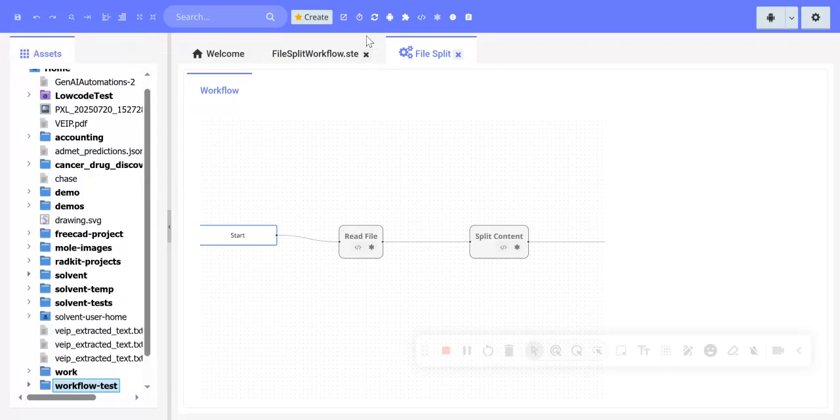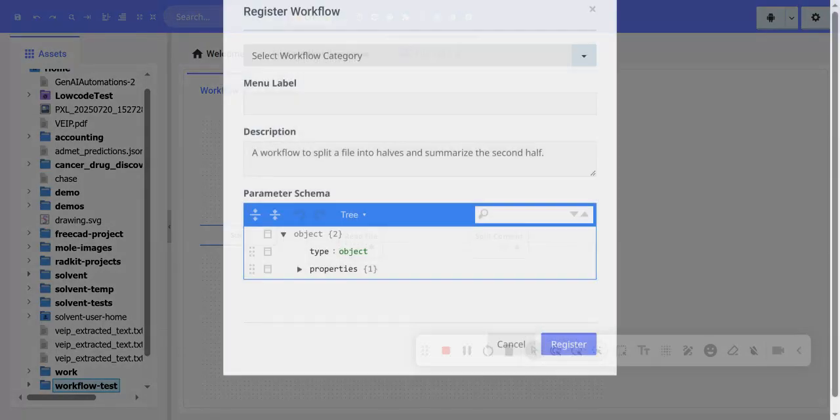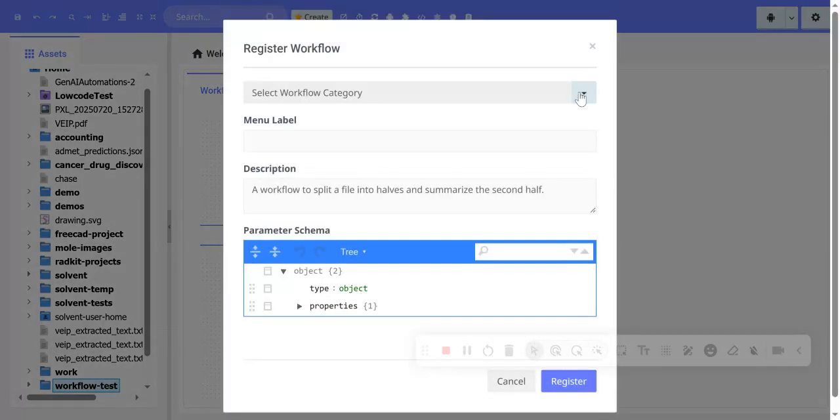Alright, so with that, we can try to run it. It's going to prompt us to register the workflow because you have to register it before you can run it. I'll say yes. And it'll provide a registration screen for the workflow.